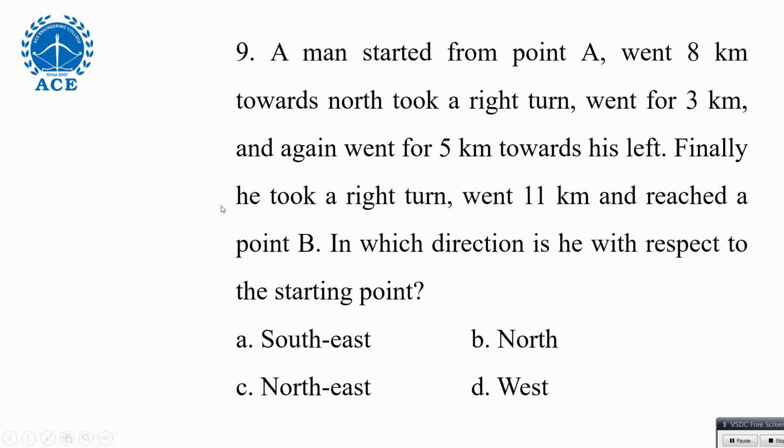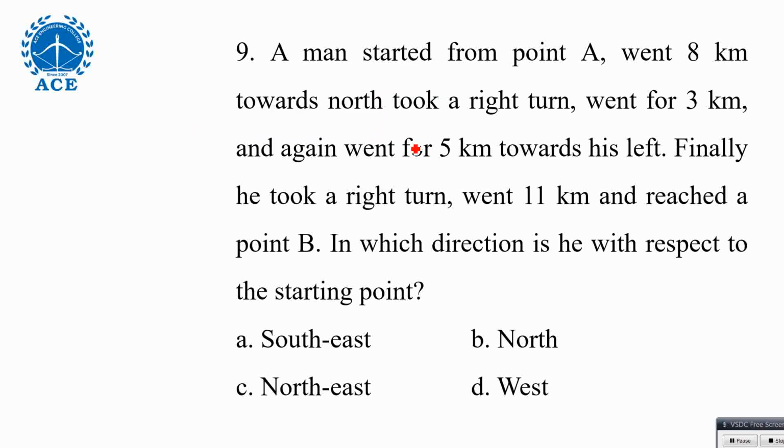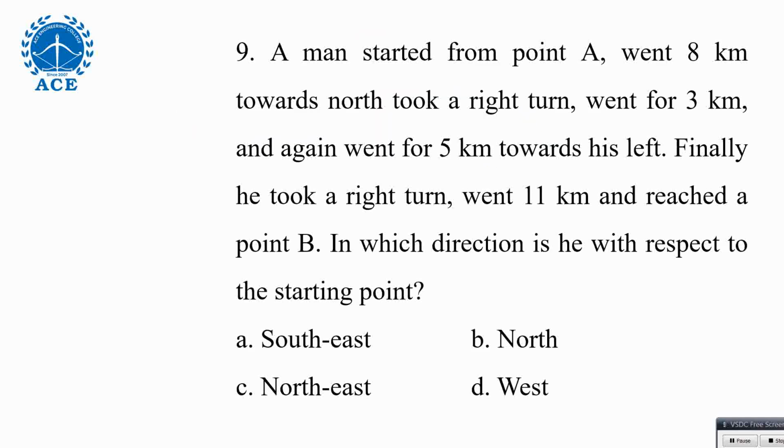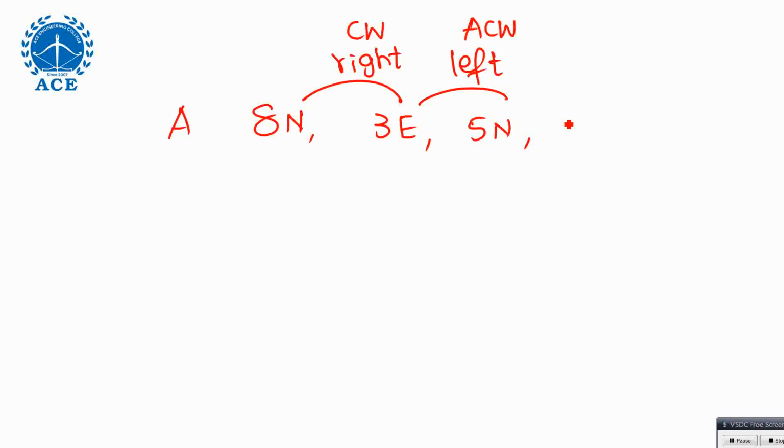First you travel from point A, you travel 8 kilometers north. From there, you turn right. Right means clockwise, so east will come. How much distance? 3 kilometers. From there, you went left. Left means anti-clockwise, so north will come. Right means clockwise, we discussed. Next one, finally he took a right turn. From here again, right means clockwise, east will come.